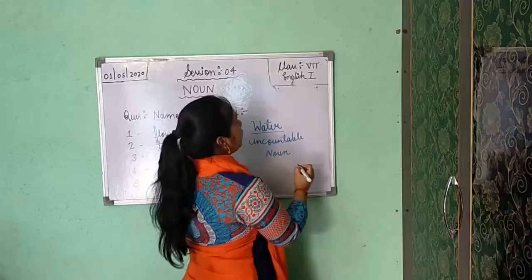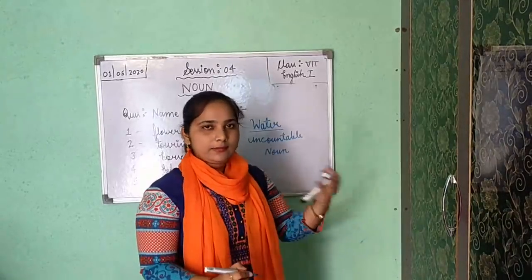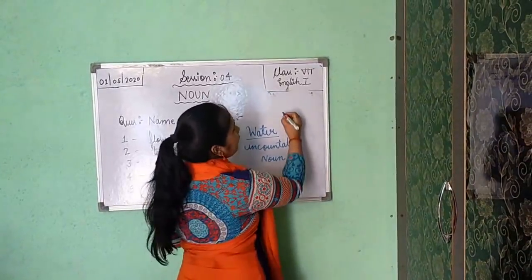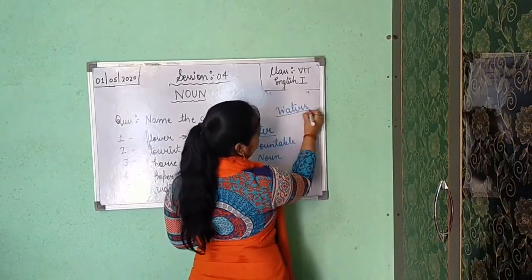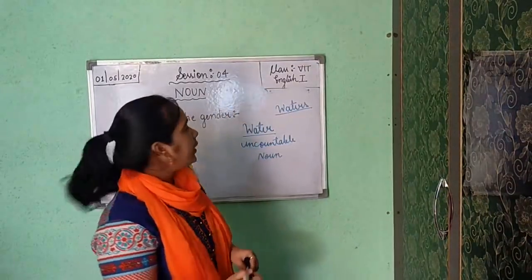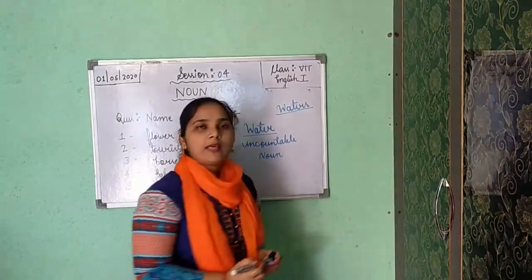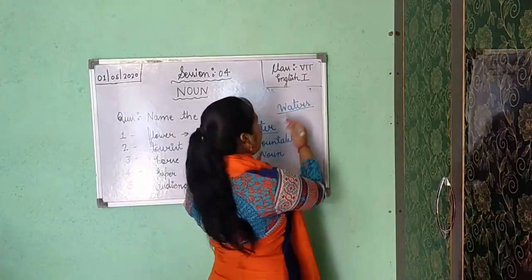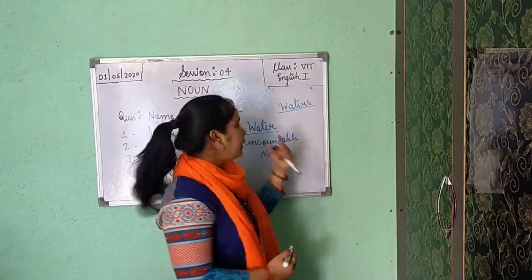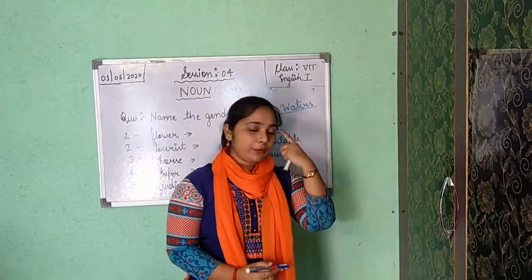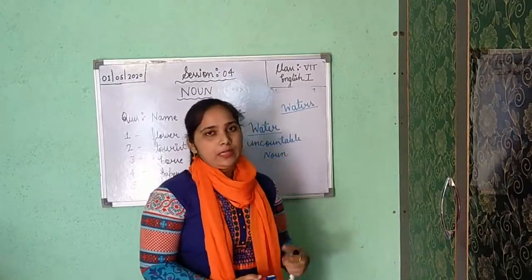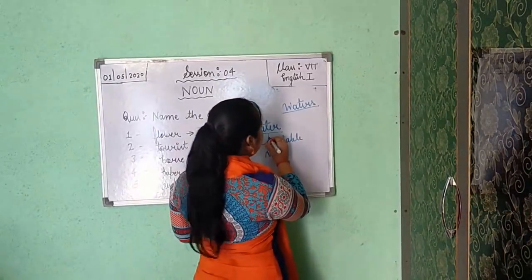But sometimes, maybe in some book or anytime, you can get the word waters, W-A-T-E-R-S. If you are getting this word waters, never think that it is the plural form of water. Because water is uncountable and we cannot frame plural of uncountable.